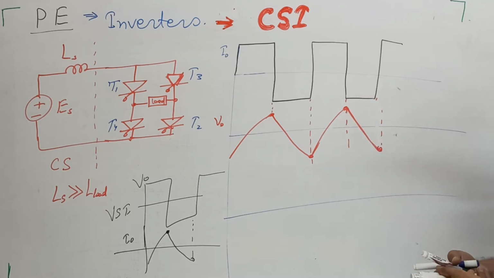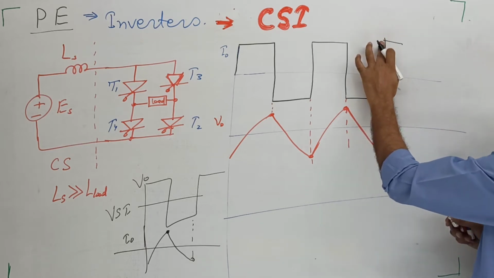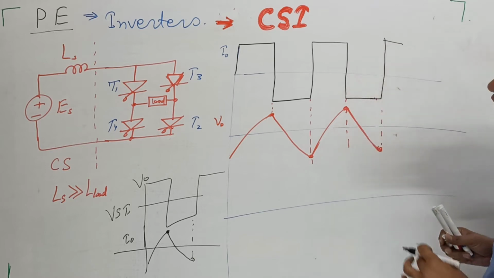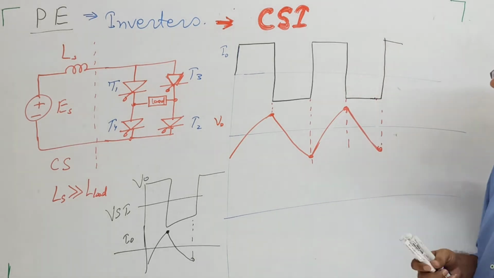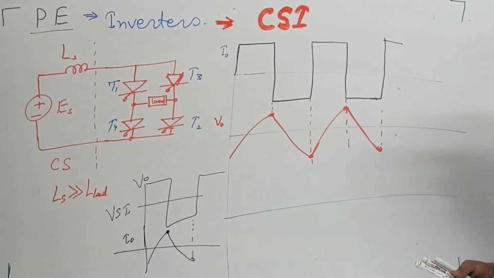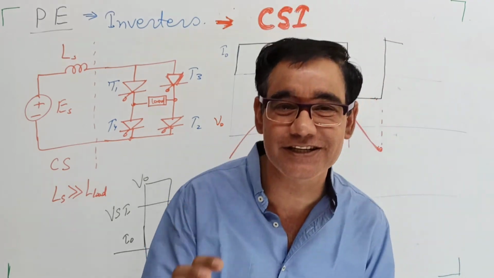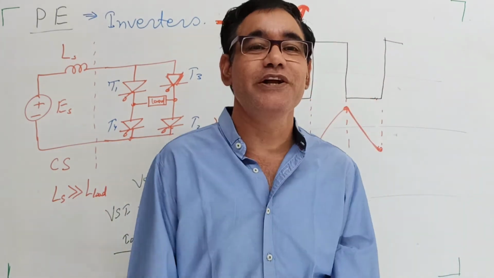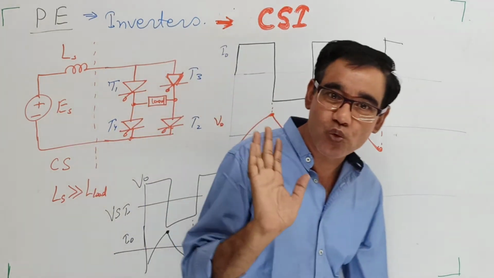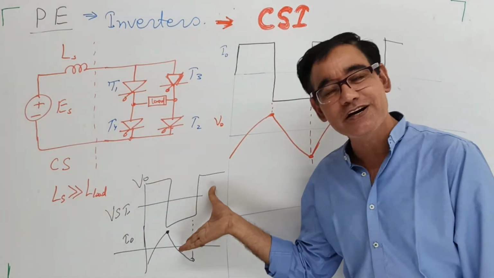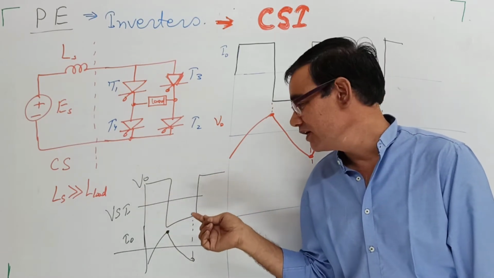Okay, so this is the way. Here the smooth variation is not in the current. Here the smooth variation is in the output voltage. In the voltage source inverter the smooth variation is in the current, not in the voltage. But in a current source inverter, the voltage is like this and the current is like that.